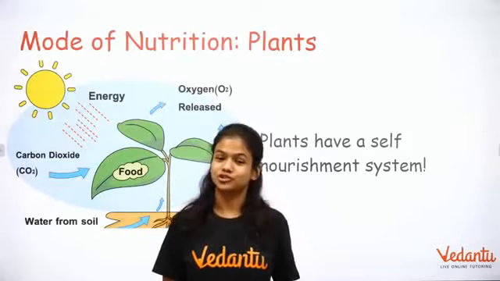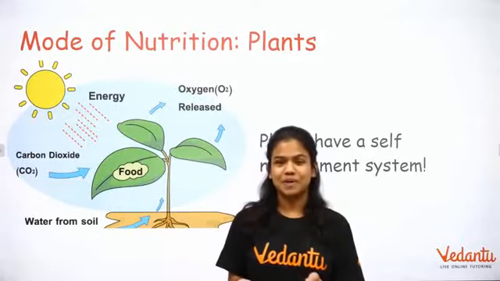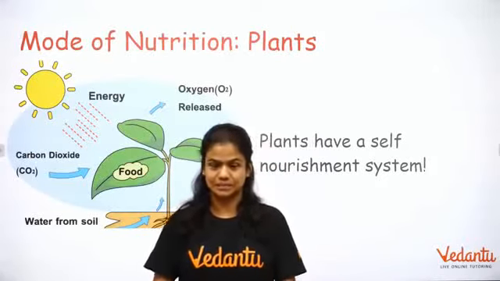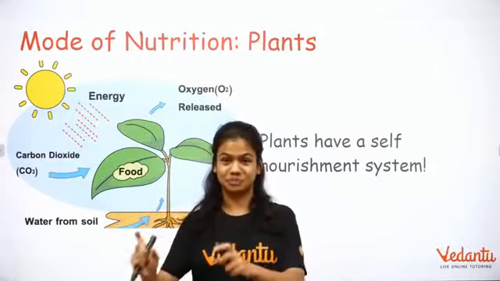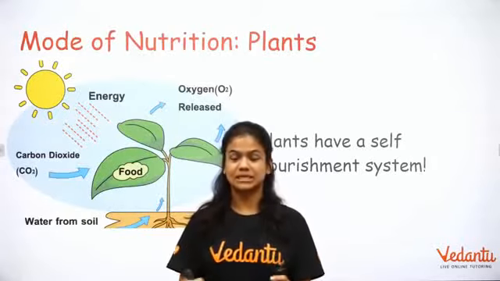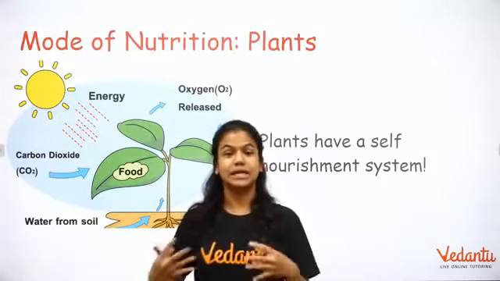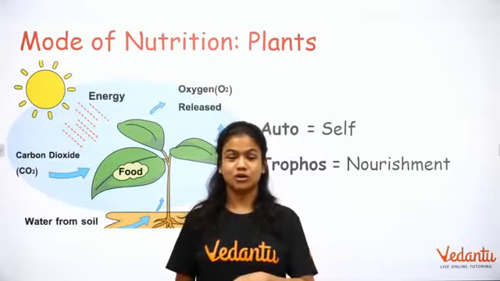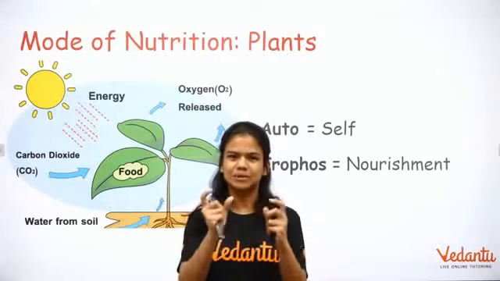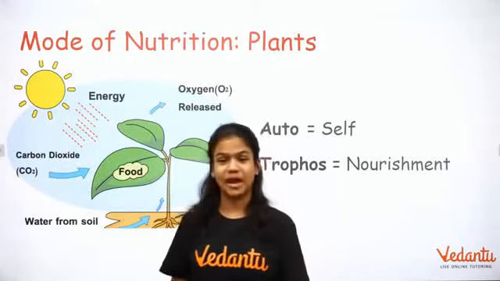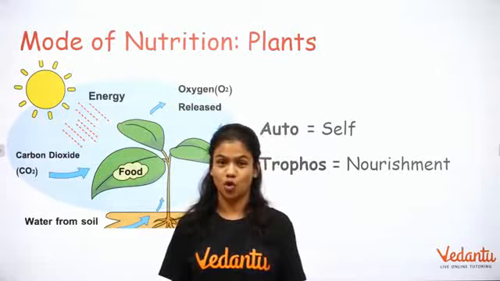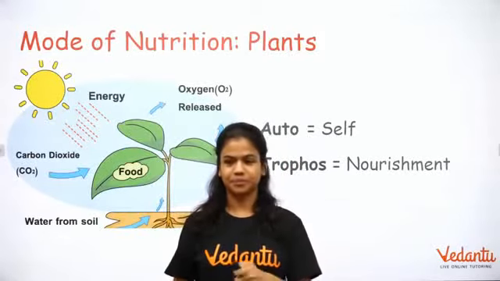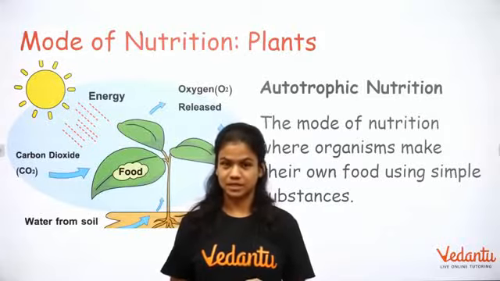Mode of nutrition in plants. Mode of nutrition in plants is basically self-nourishment. Plants have a self-nourishment system. When I say self-nourishment, it means they are able to make their own food. They are able to nourish their own bodies. Now, self and nourishment have a scientific term. For self we have auto, and for nourishment we have trops. So when we combine auto and trops together, we get autotrophs.